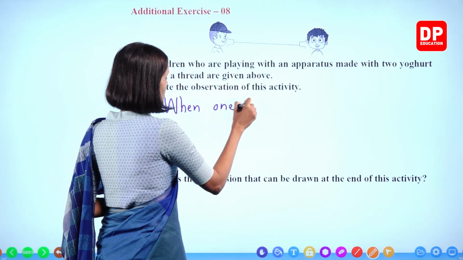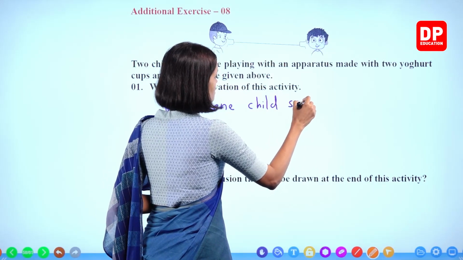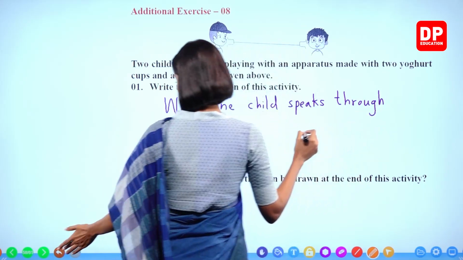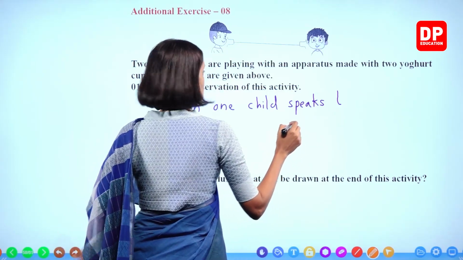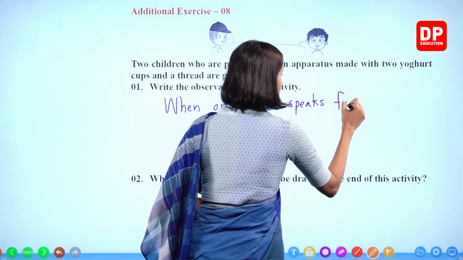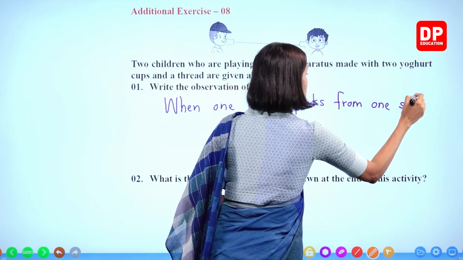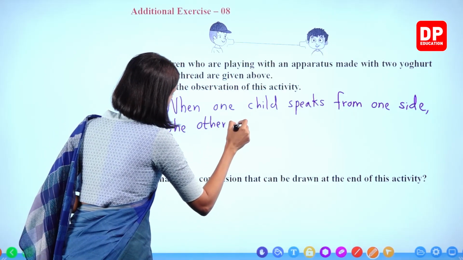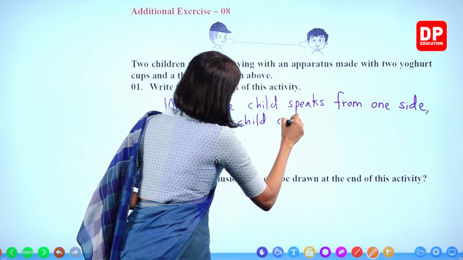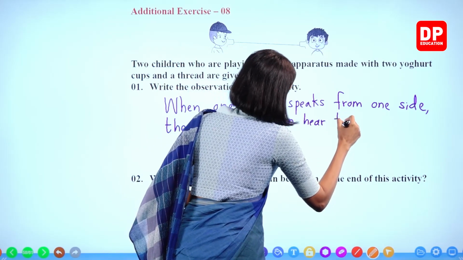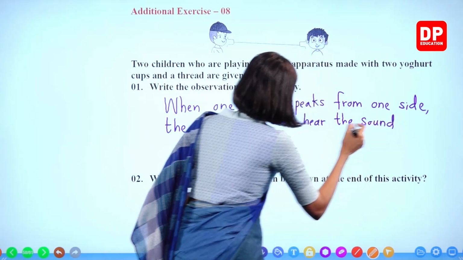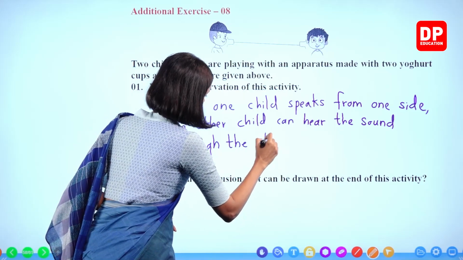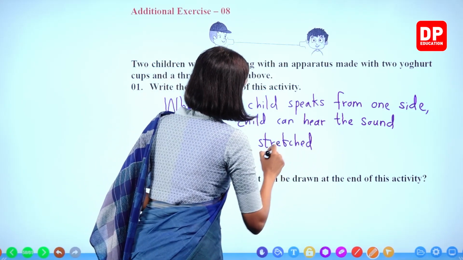Let's write. What is the observation? When one child speaks from one side, the other child can hear the sound through the stretched thread.